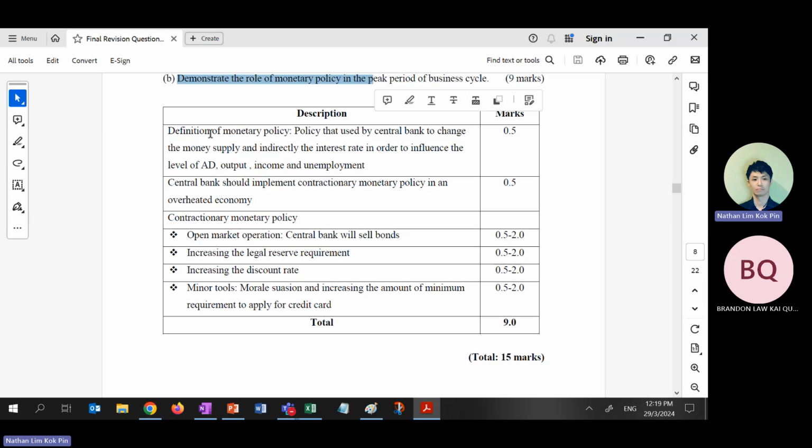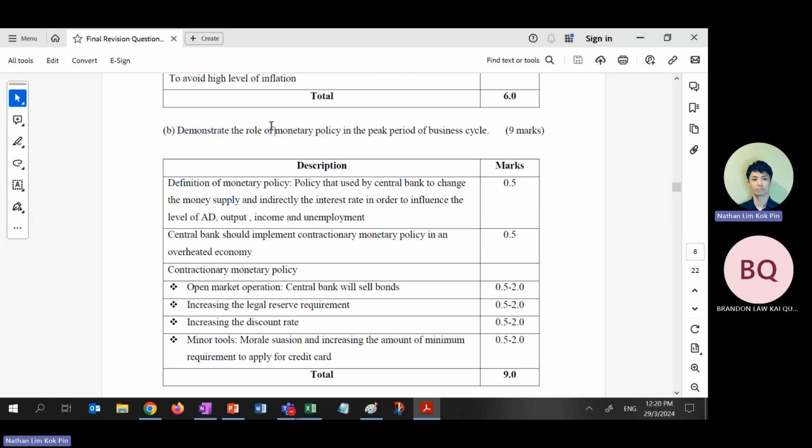So for policy that uses the central bank, you can even see in this mark scheme, the thing worth taking note of is our mark scheme actually doesn't have money supply and interest rate. You see that? Our mark scheme did not include money supply and interest rate, even though we just talked about monetary policy.